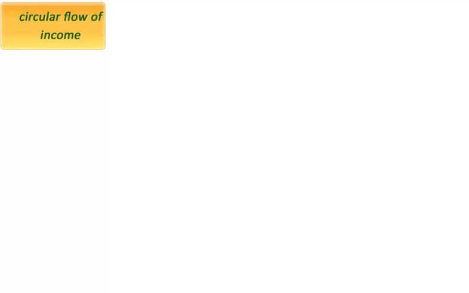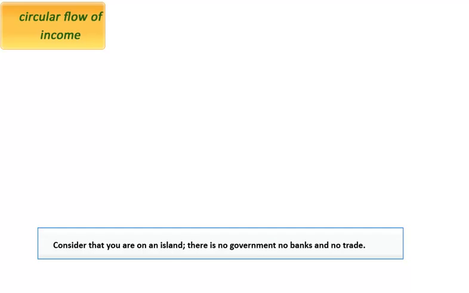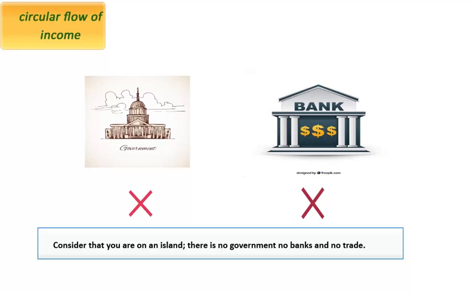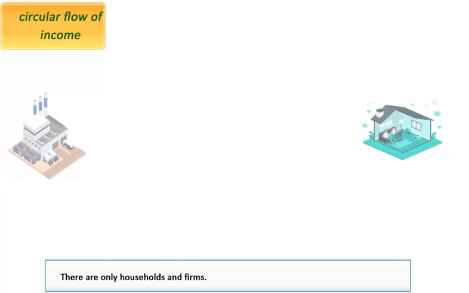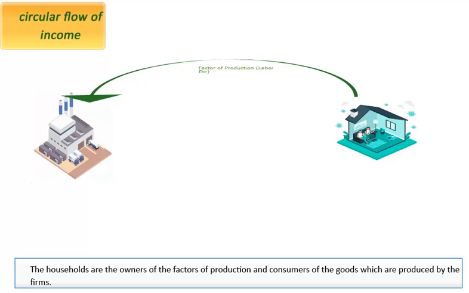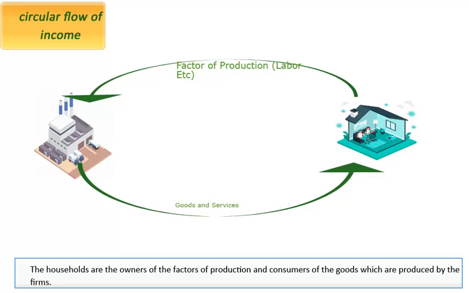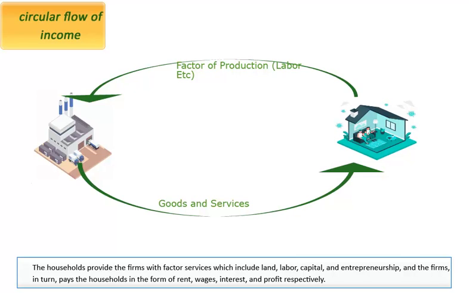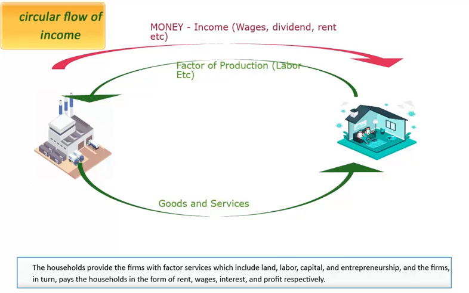Now, let's move on to learn what is the circular flow of income. Consider that you are on an island. There is no government, no banks and no trade. There are only households and firms. The households are the owners of the factors of production and consumers of the goods which are produced by the firms. The households provide the firms with factor services which include land, labor, capital, and entrepreneurship. And the firms, in turn, pay the households in the form of rent, wages, interest, and profit respectively.